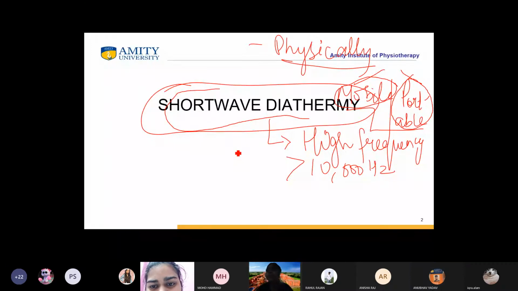When it comes to the viva questioning during the practical, you have to be very, very conceptual at that particular time. My question is, what are the physical characteristics of the modality? If my question is characteristics, there will be only three words available to you for explaining. That is heavyweight, mobile, and not portable. Is it clear, Anubhav?